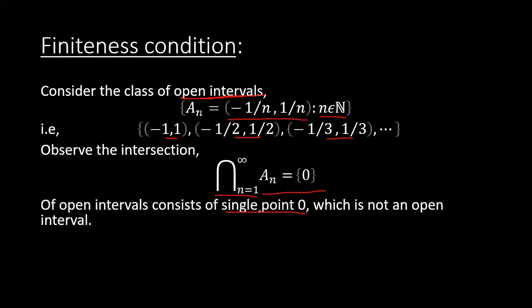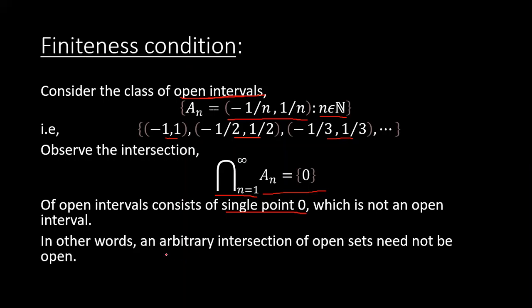That is why we have taken the finiteness condition, and not the condition as we have taken in the case of union. In other words, we can say that an arbitrary intersection of open sets need not be open.